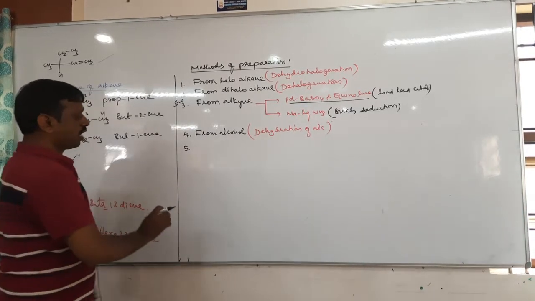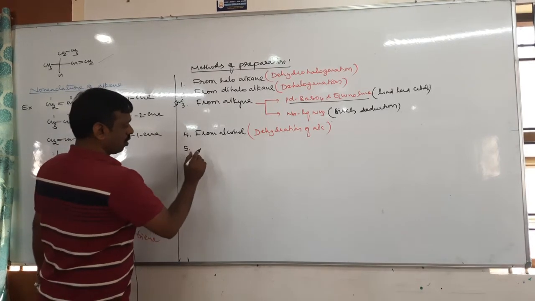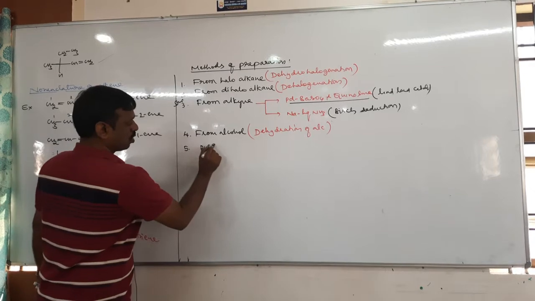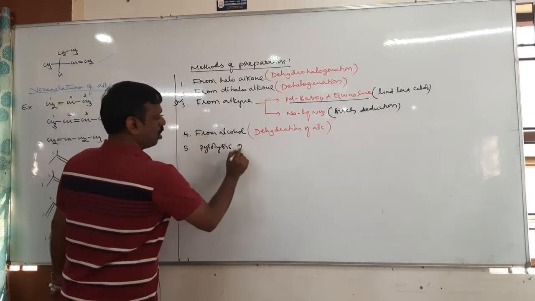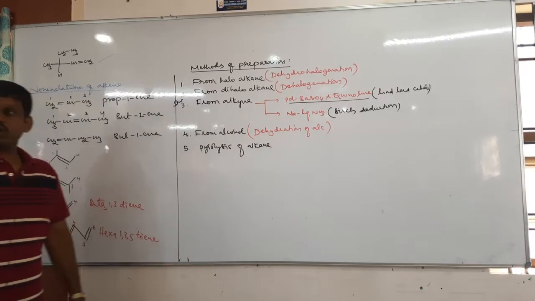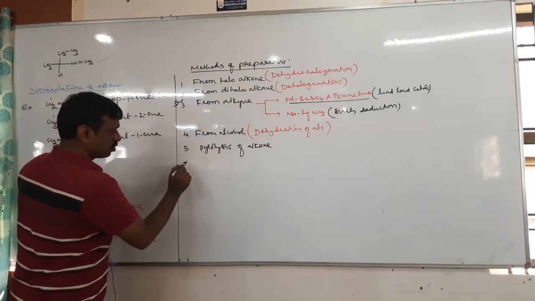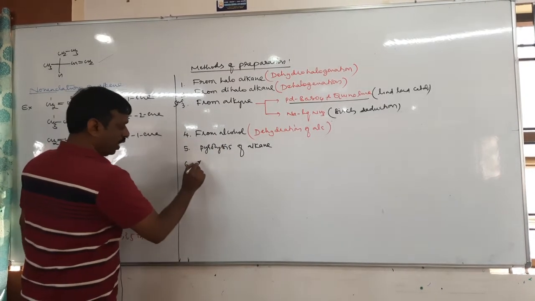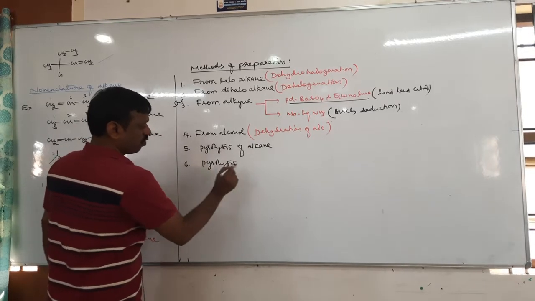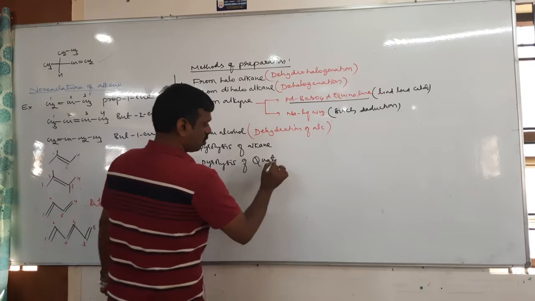So alkenes can also be prepared from pyrolysis of alkane. When alkanes undergo pyrolysis, and pyrolysis of even quaternary ammonium salt also.